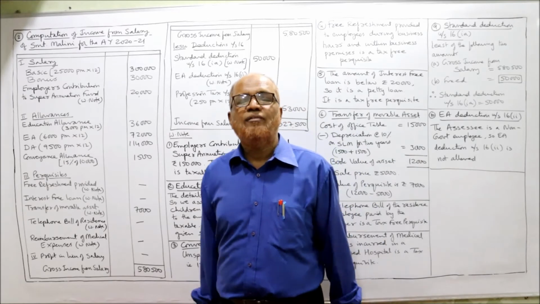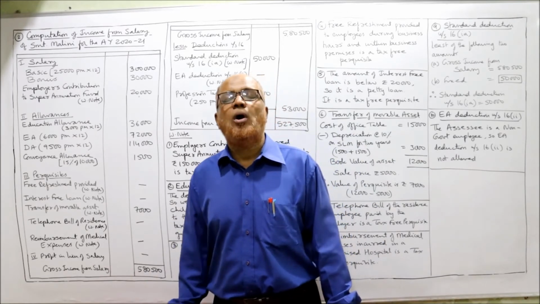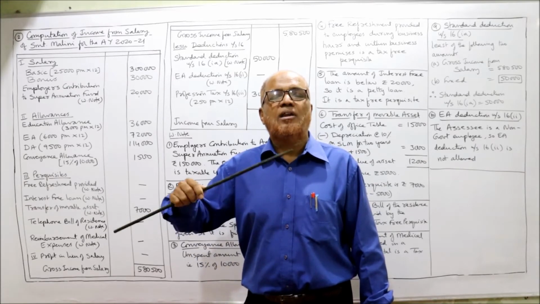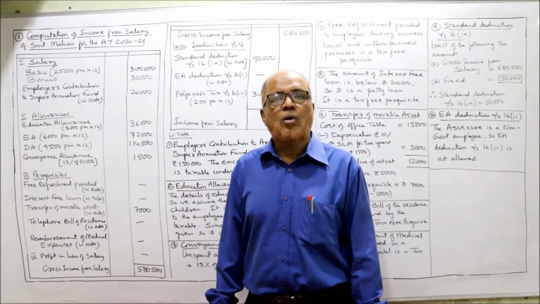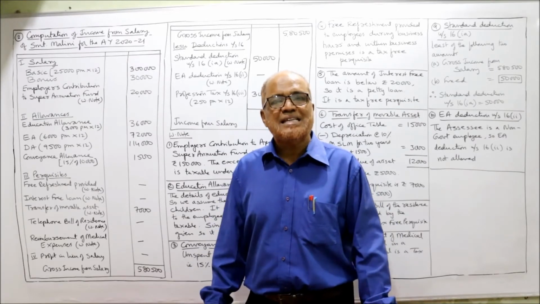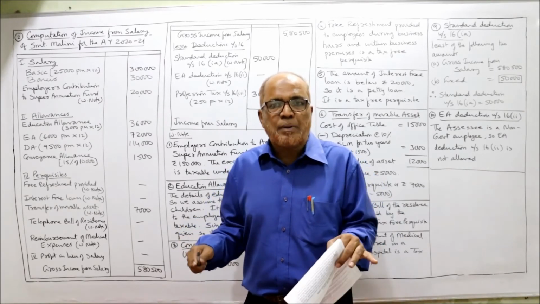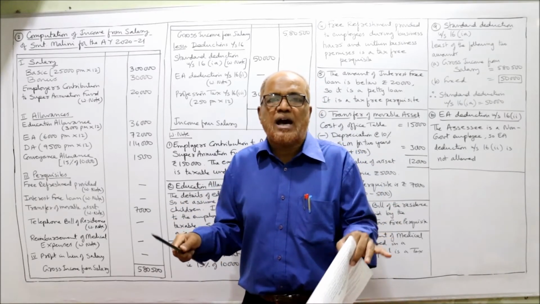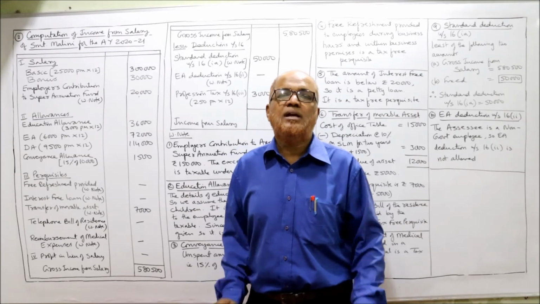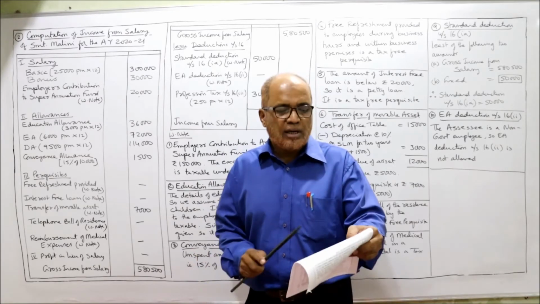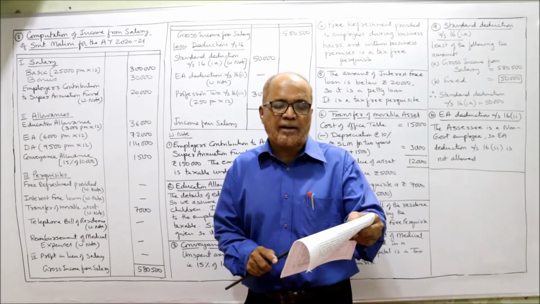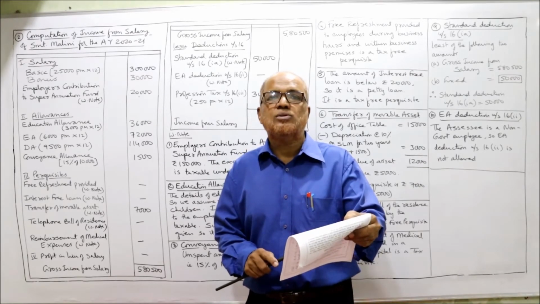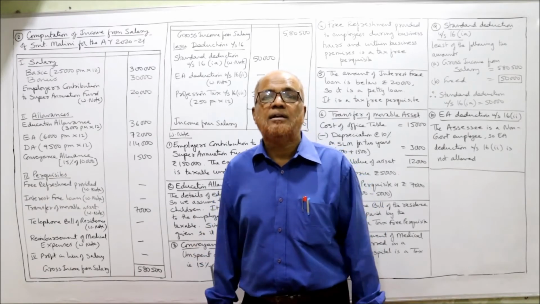In the previous theory video, I have explained you in detail regarding all perquisite. So one of the perquisite is when the employer provides refreshments, tea, coffee or cool drinks, snacks within the business premises and during office hours. Within the business premises and during office hours, it's a tax-free perquisite. So here specifically given free refreshment provided during office hours in the office premises, valued at rupees 6,000. It is completely exempted, tax-free.